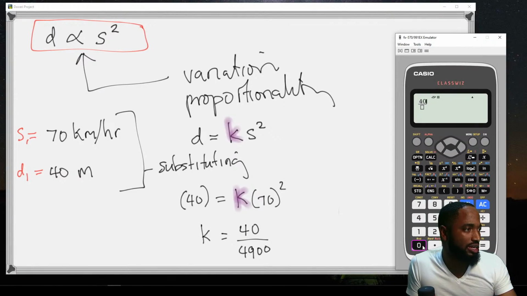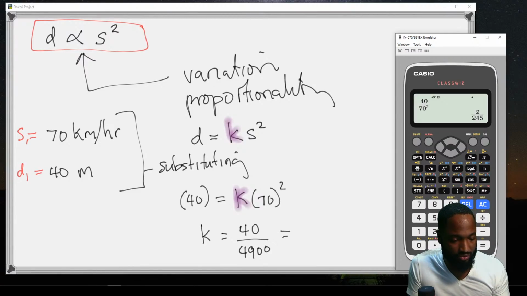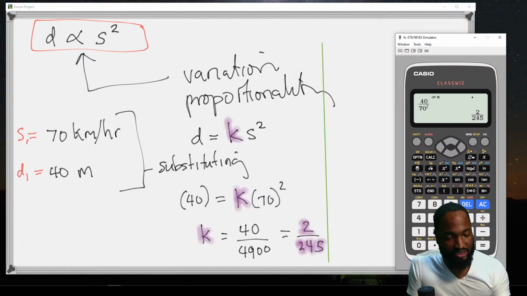We could break that down a little bit, boys and girls. 40 divided by 70 squared is 2 over 245. So this is a constant of variation. K is this. Now, why do you find K in these questions? Don't forget, you can go and check out how to do these questions on my channel. When you find K, it's very easy to solve. So they're asking what distance is required.